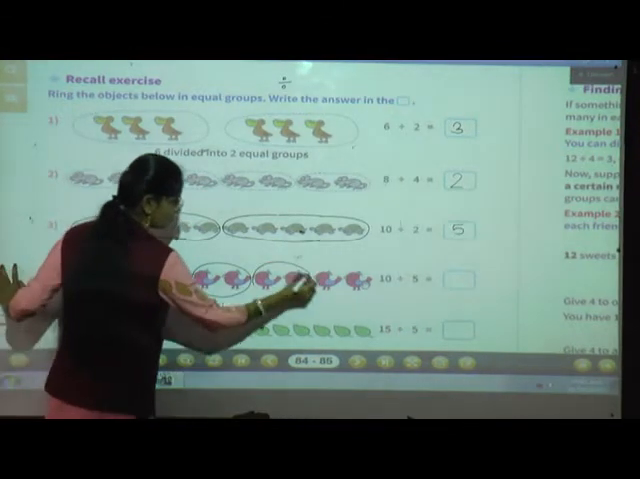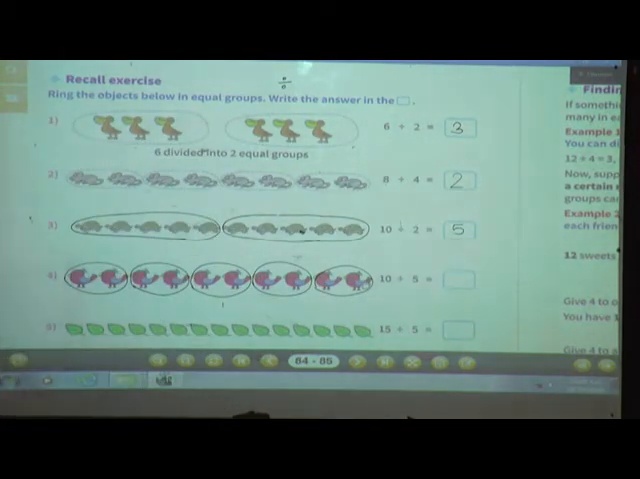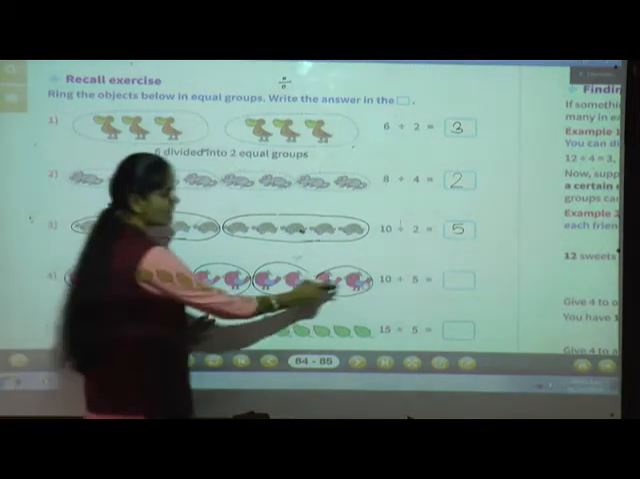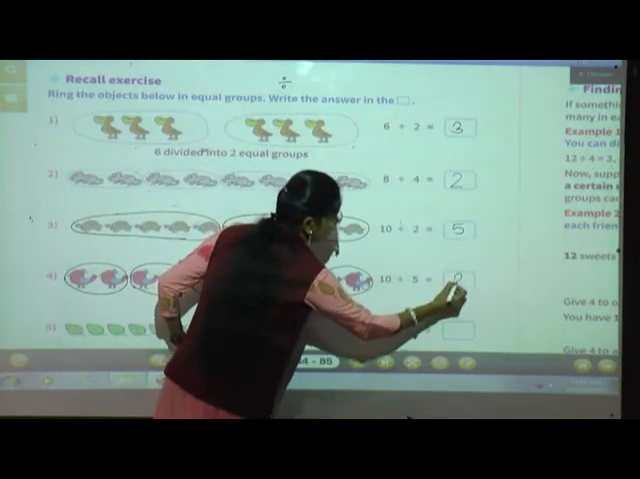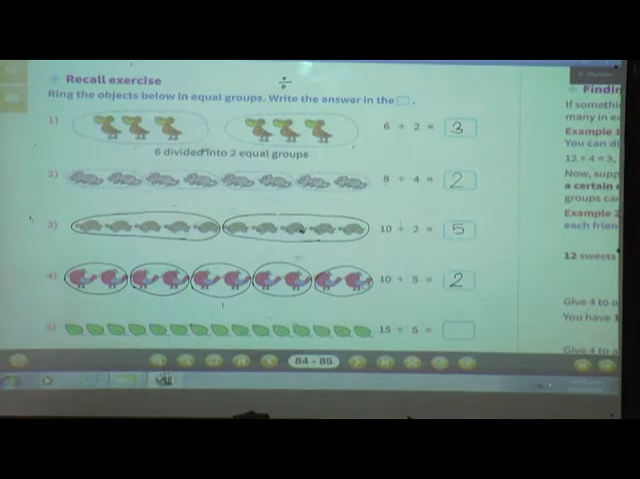3, 4 and 5. Means we have divided 10 objects into 5 equal groups. Then each group got 2 objects. So here we can write 10 divided by 5 is equal to 2. Understood? Okay. See the next one.